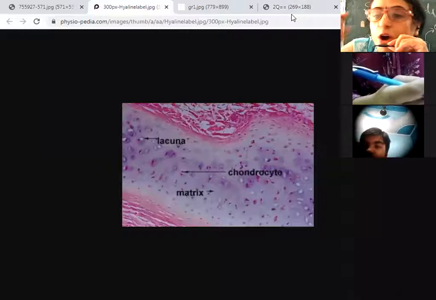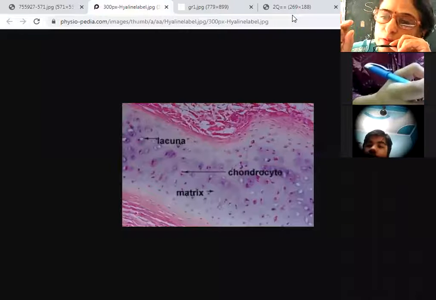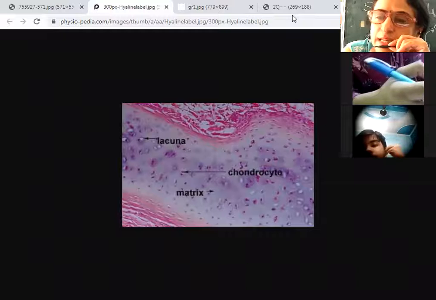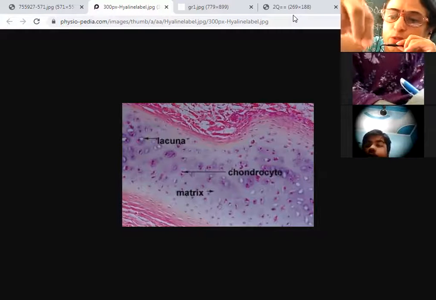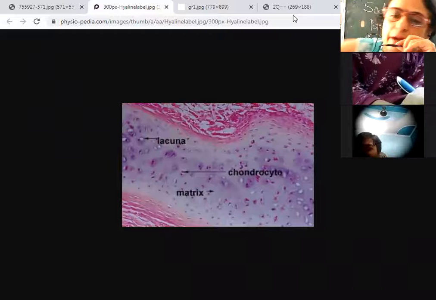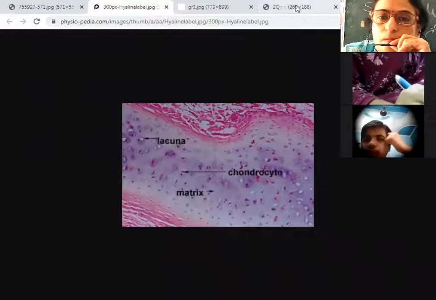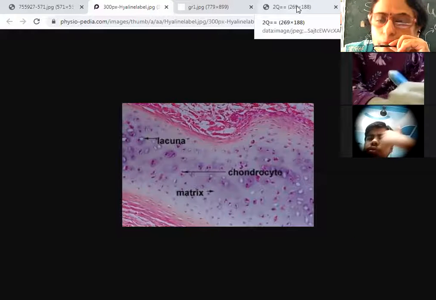And they always occur in a group. It will not be a single cell in the matrix. It will be a collection of 2 cells, 4 cells in the matrix. Okay? Is it clear?